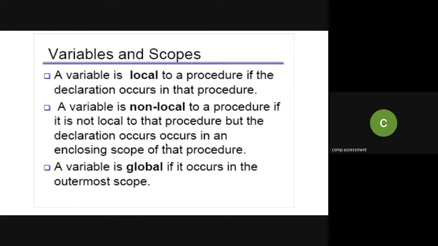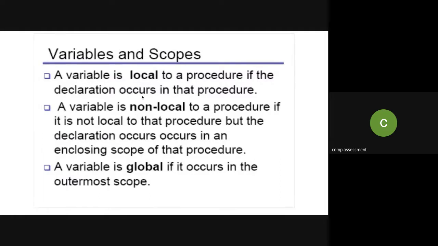Meaning, that variable is not in the procedure but is there in your program, so it will be non-local to that procedure. A variable is global if it occurs in the outermost scope. So there are three types of variables: local, non-local, and global.